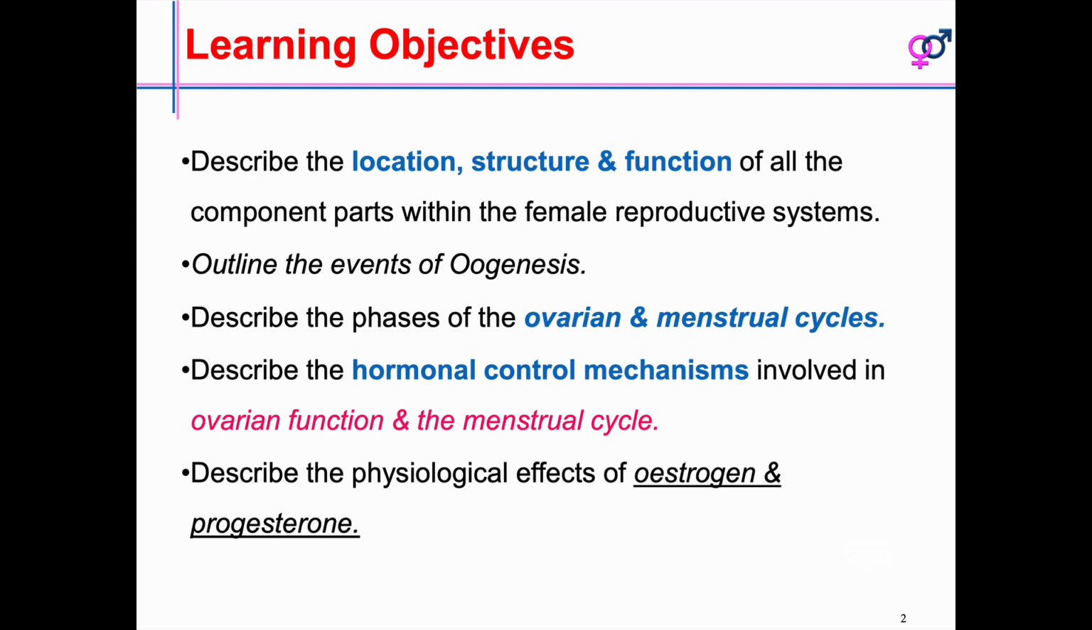Then describe the various phases of the ovarian and menstrual cycle. In the menstrual cycle there are 3 phases, and in those 3 phases there will be changes in the ovaries also, that we will understand. Then the hormonal control mechanism involved in the functions of the ovary and menstrual cycle. This also plays a major role in females, you need to understand. Then the physiological effects of estrogen and progesterone.